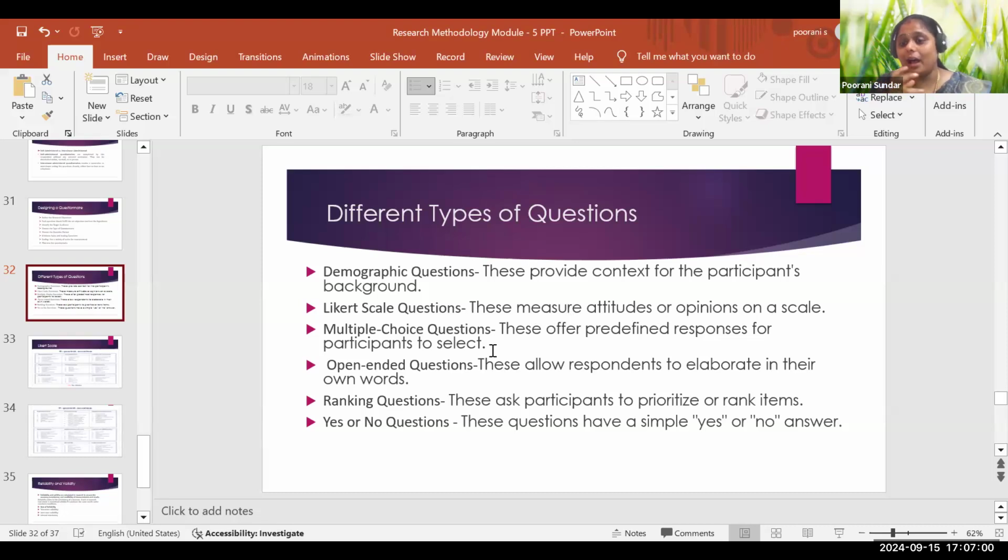An open-ended question, as I told earlier, is open to an employee. I'll give one statement, and you will give your narration of what you want to say or convey. That is open-ended. A ranking question is like asking the participant to prioritize and rank what level it is. In that way comes a rank, and then comes a yes or no question. This is a very simple question. Do you like it or not? Yes, no. Those kinds of questions.